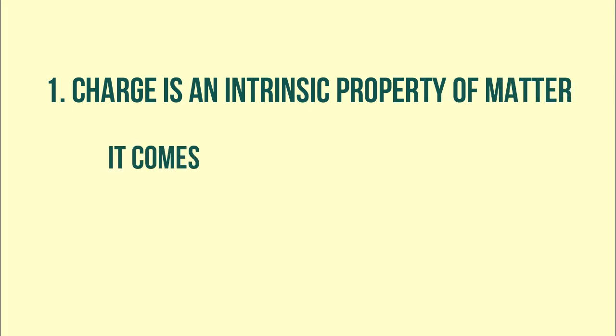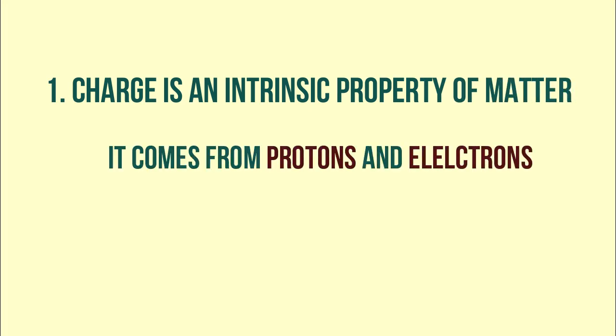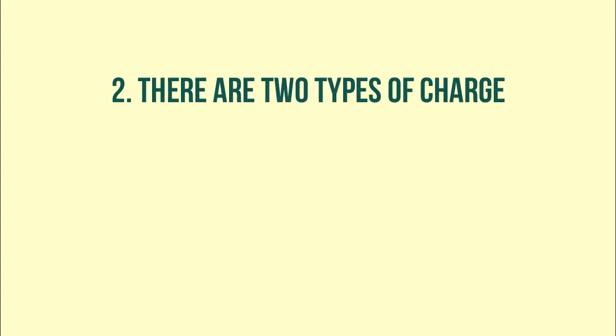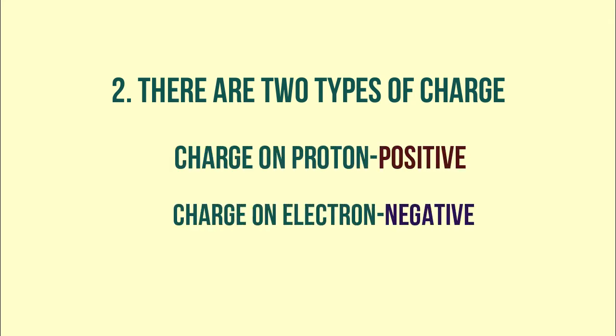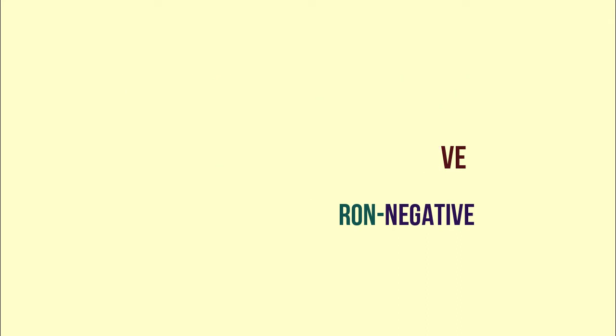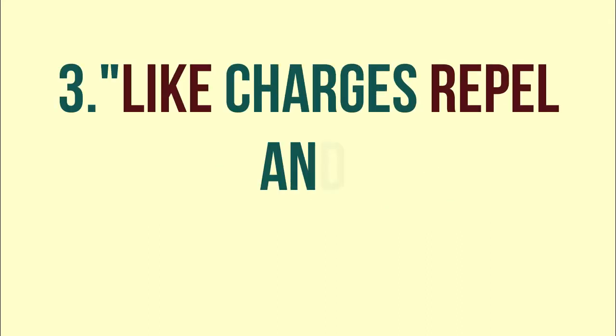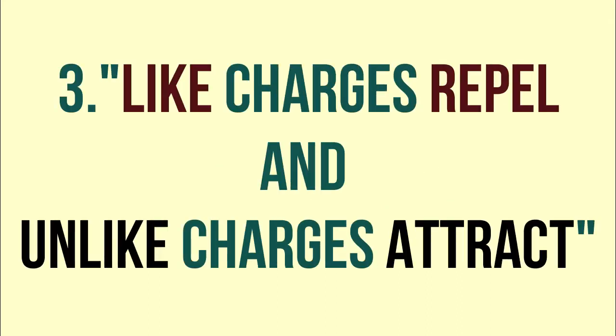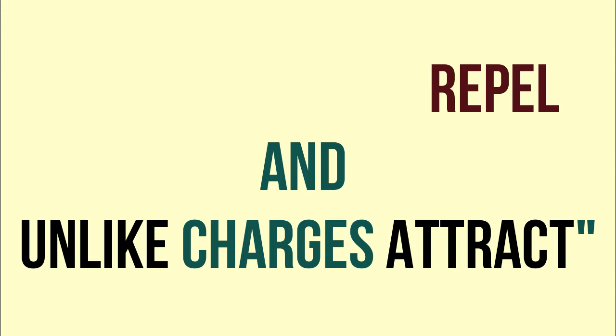Point number 1. Charge is an intrinsic property of matter and it comes from protons and electrons. Point number 2. Charge is available in two types, that is, charge on proton is different from charge on electron. By convention, charge on proton is taken as positive and charge on electron is taken as negative. Point number 3. Like charges repel each other and unlike charges attract each other. This means the force between two protons is repulsive and force between proton and electron is attractive in nature.